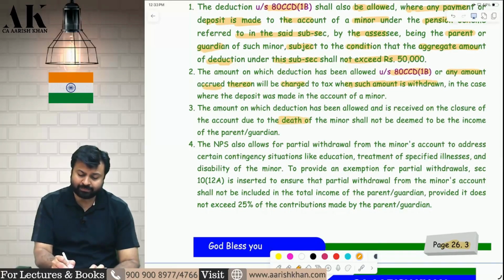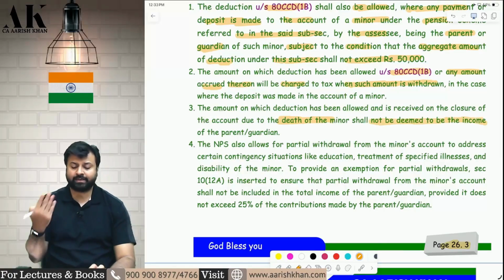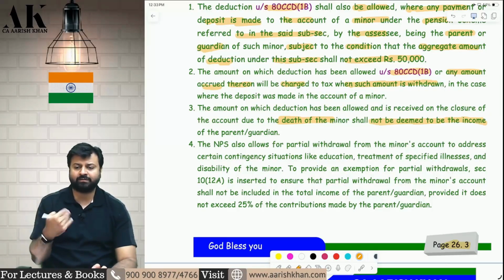Yes, if it is received on death benefit, then it shall not be subject to tax. If there is a death of the minor, then it will not be subject to tax in the hands of the parents. Okay.